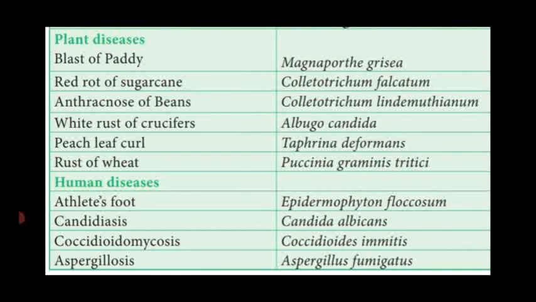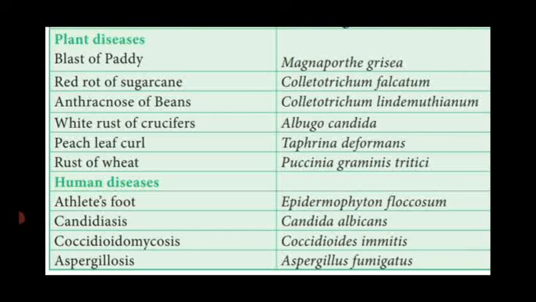Next, human diseases. Athlete's foot: the athlete means a sports person, and their foot is affected by a certain fungal disease because they wear shoes for a long period. That is said to be athlete's foot, by Epidermophyton floccosum.